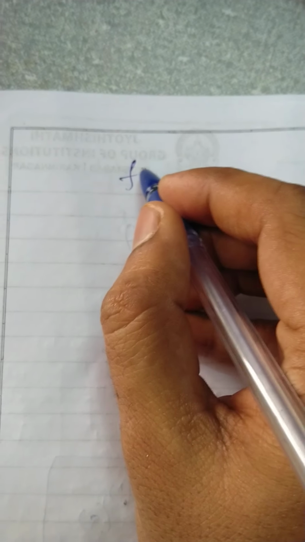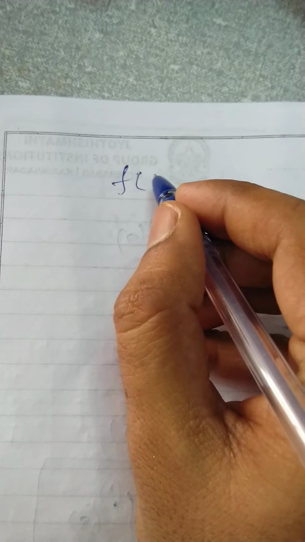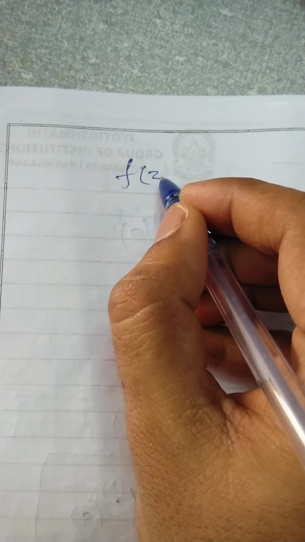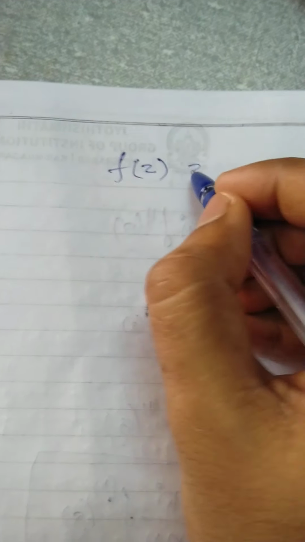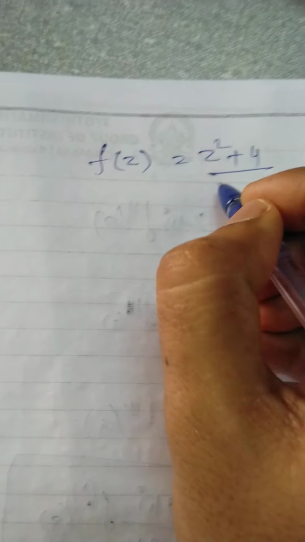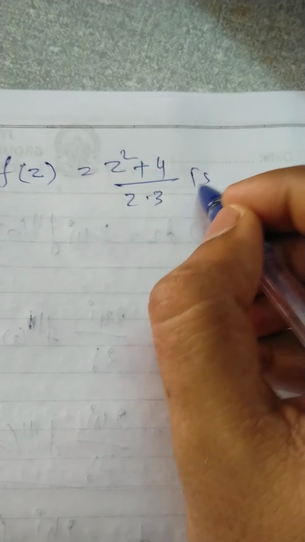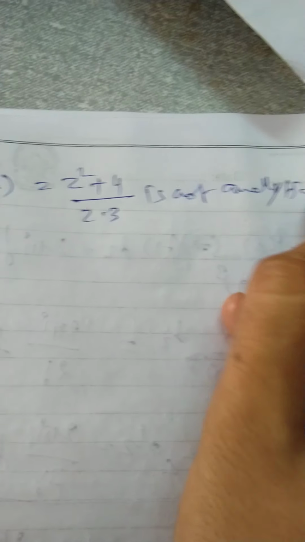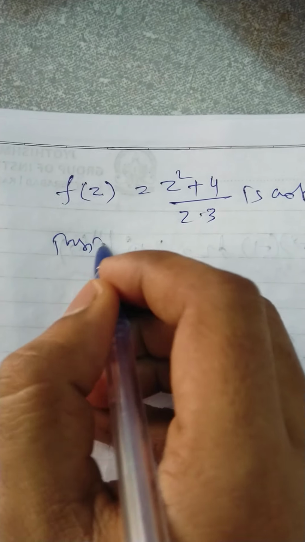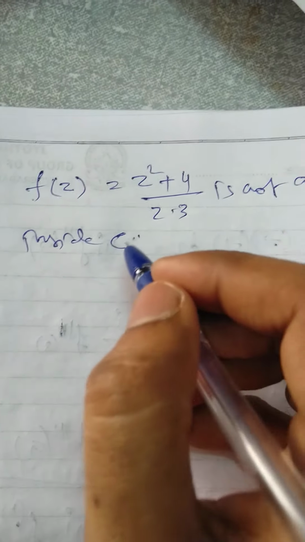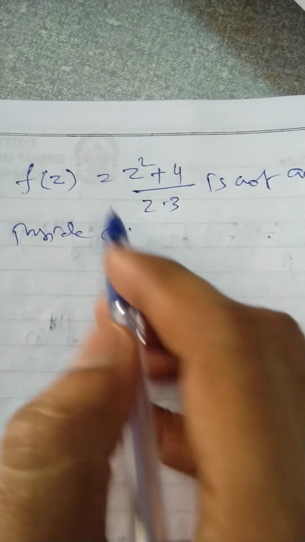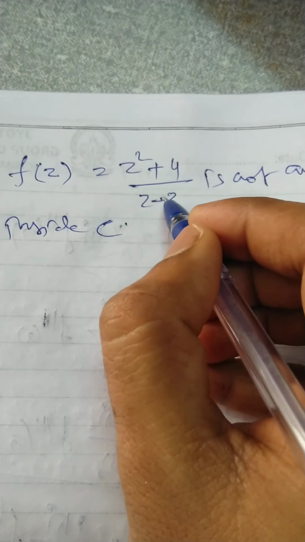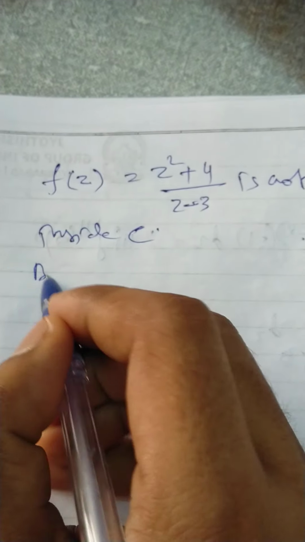as the function f of z equal to (z square plus 4) by (z minus 3) is not analytic inside C. So in such case we can apply Cauchy integral formula.